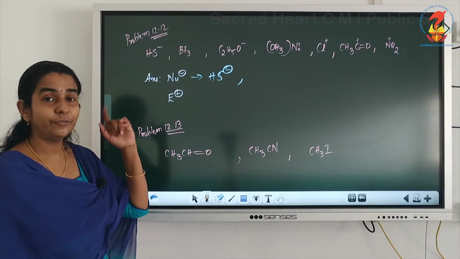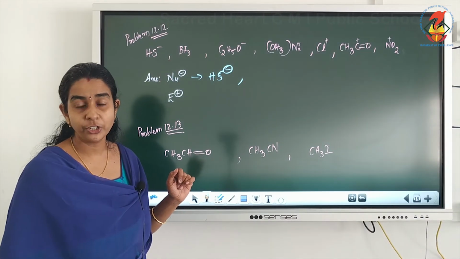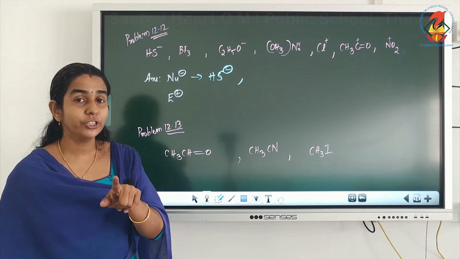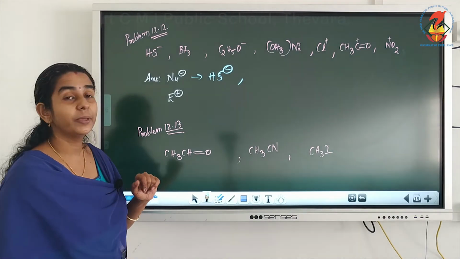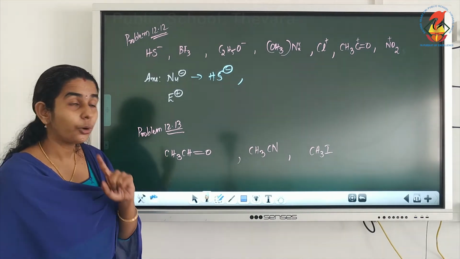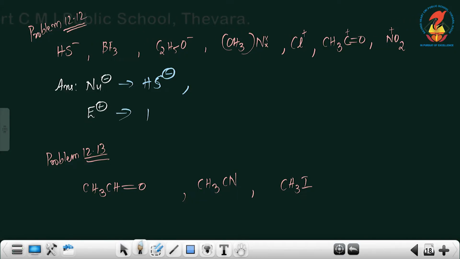Now, BF3: we know that it is an electron deficient compound of boron. Electron deficient means that it is an electrophile. So the reason for BF3 is that it is electron deficient, so it will be an electrophile. Then C2H5O minus: since it is negatively charged, it will be a nucleophile.